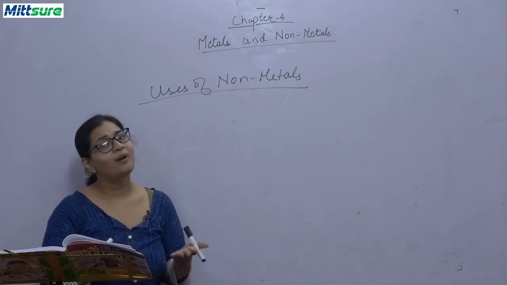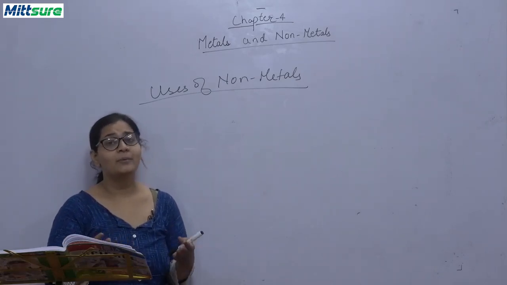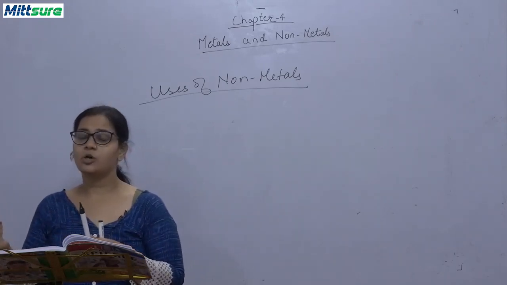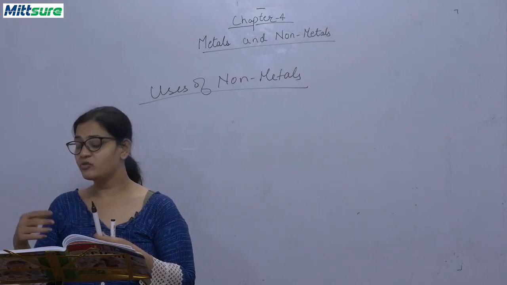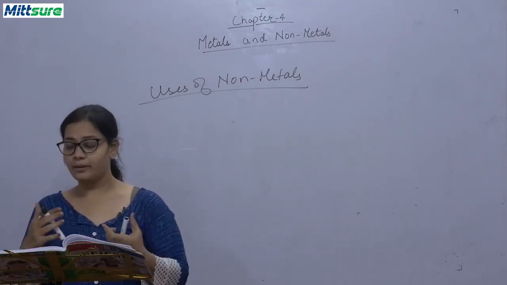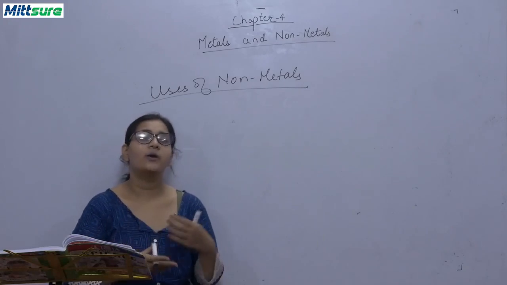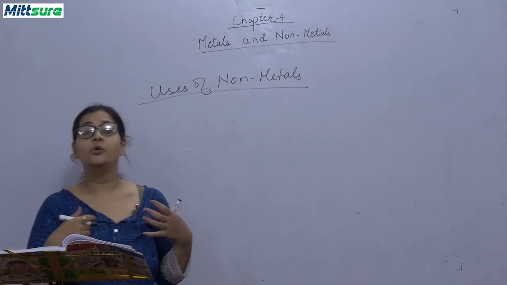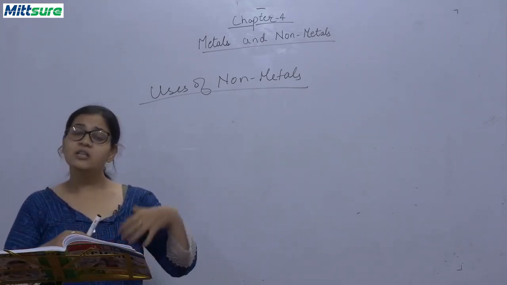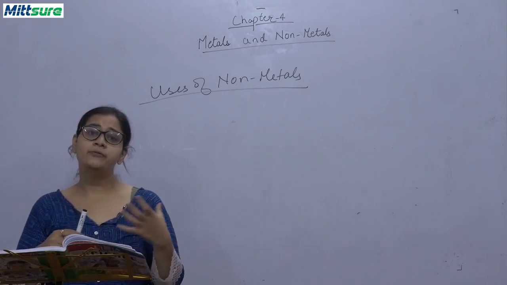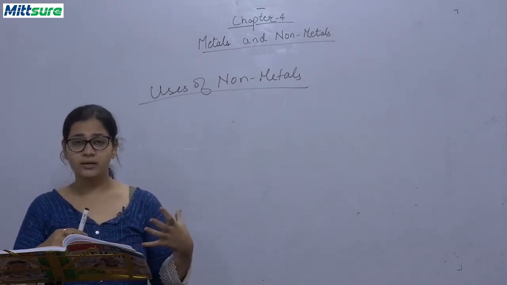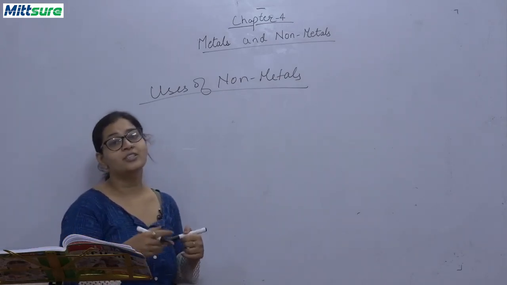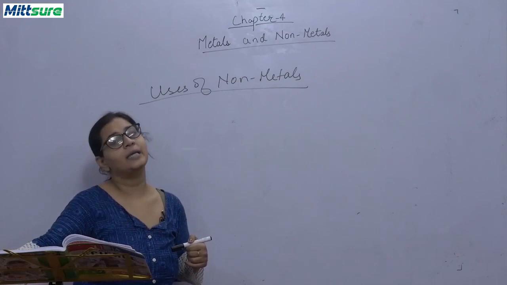Coal and petroleum are carbon products, and carbon is a non-metal. These are used as fuel and as a base for plastic also. Plastic is made from coal, petroleum and natural gases, because these form polymers. Now, graphite is a form of carbon, and it is used in our pencils and as a lubricant also. Sulfur is used to create sulfuric acid in batteries and in various other ways, also in labs. Phosphorus is used in matchsticks, fireworks and medicine.